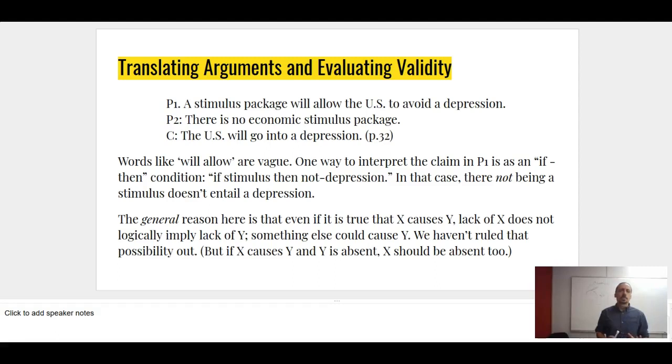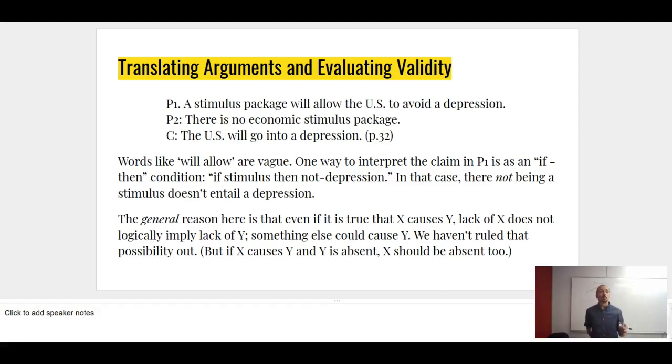So the argument here is that a stimulus package allows the U.S. to avoid a depression, but it doesn't necessarily follow from this that not having a stimulus package will entail a depression. So the idea is that it's the affirming the consequent argument again, right? If the stimulus package would cause lack of a depression, not having a stimulus package doesn't mean there will be a depression, because something else could also cause lack of a Great Depression.